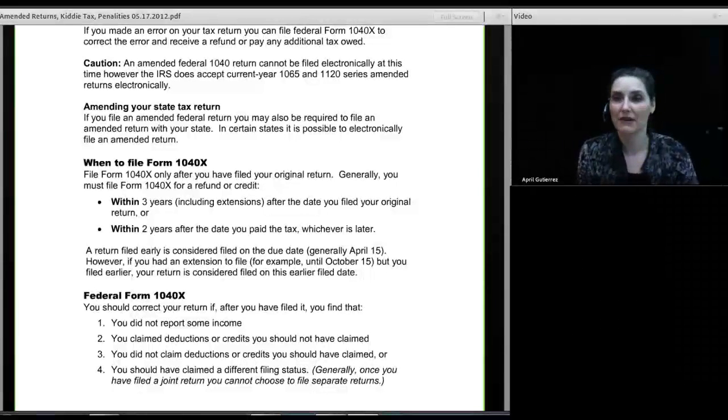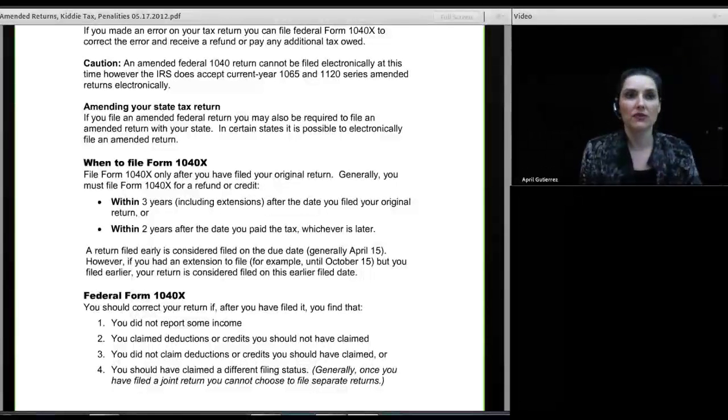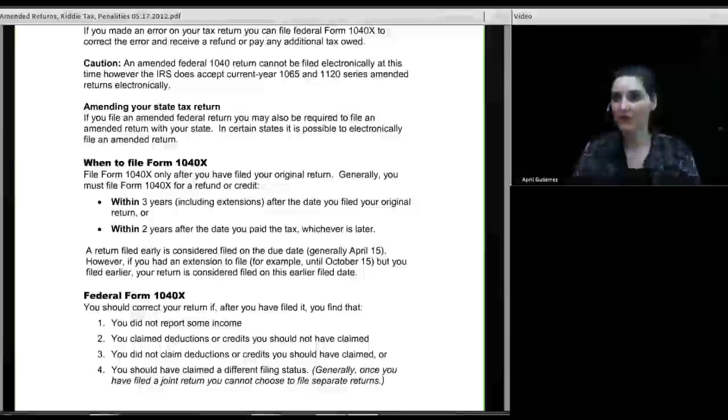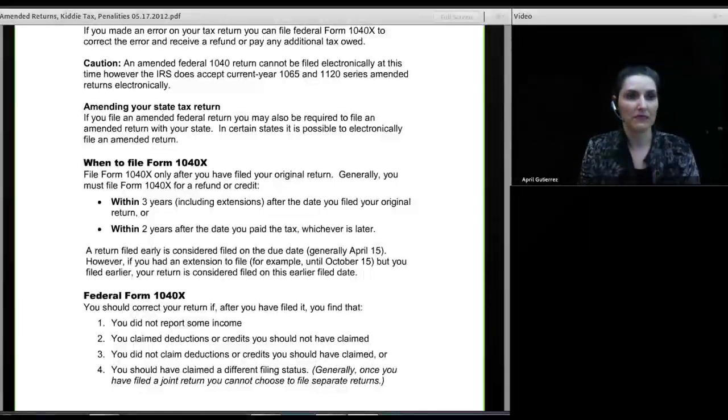You may as well just pay the money and accept it. But just in saying those words, I also have to realize, well, this has an impact on the state return. So although it's really not necessary to amend the federal return, the fact that the federal has made an adjustment to the original return means that the IRS is now going to send a letter to my state and notify my state of the change, and my state's going to be looking for the money. And my state can ask for that money from anywhere from now until 4 years from now, so I may as well get it over with now. So at the state level, you have to be aware of it.